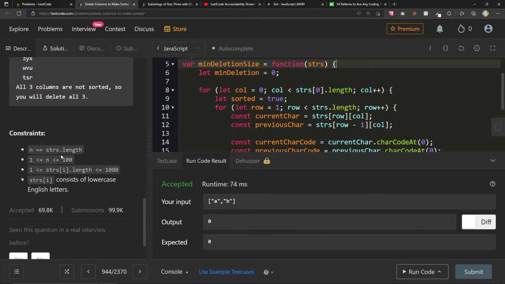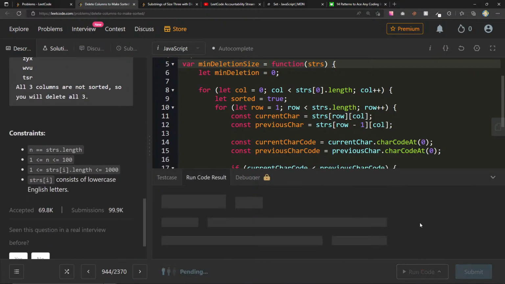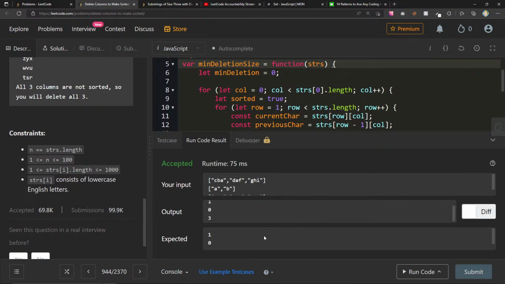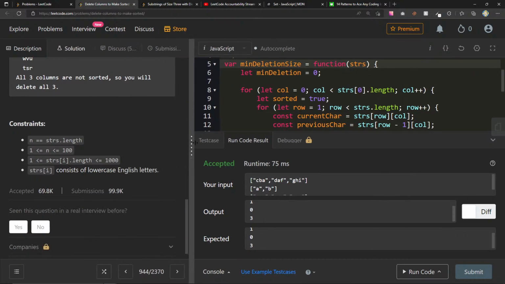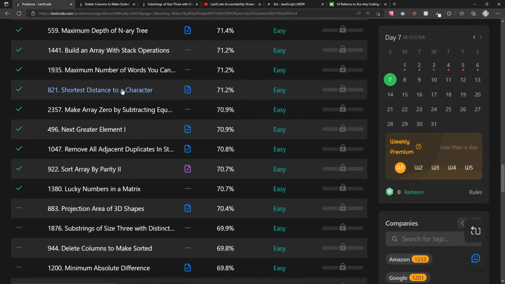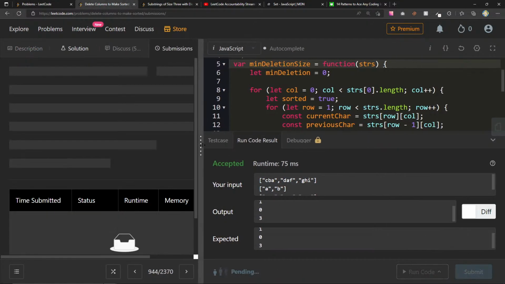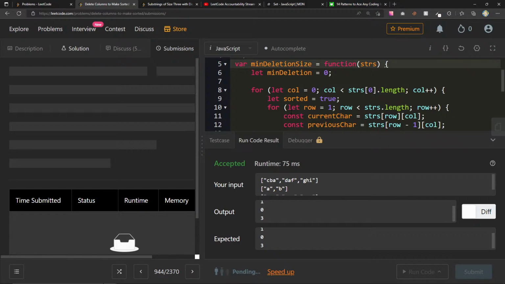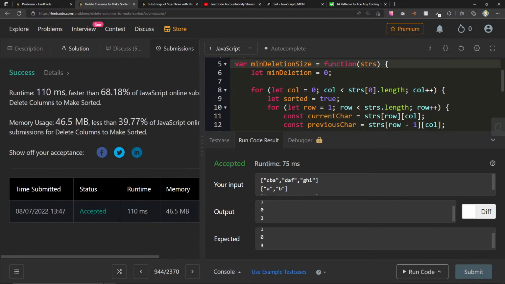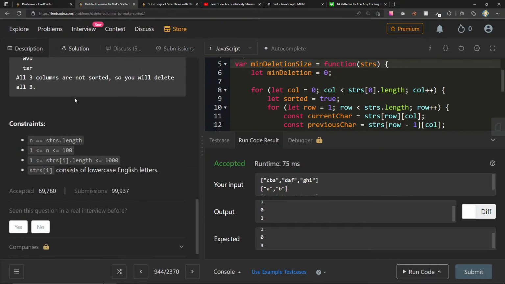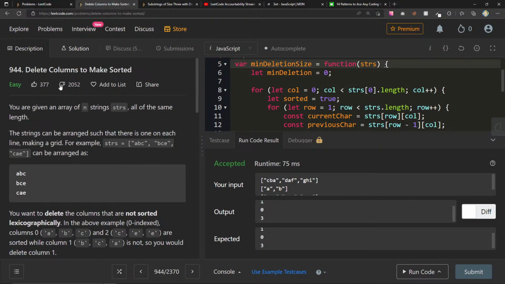Assuming this is like, okay, 0, 0. This is very, yeah, exactly. This is very similar to the question we did yesterday. What's the one that we did yesterday that had something similar with, let me see if I can remember real quick. Remove all adjacent duplicates, lucky numbers in a matrix. I forgot the one it was, but we had to traverse a 2D array in a very specific way. Let's run this one. Okay, 68.18, cool. I mean, I'm happy that we solved it despite the like to dislike ratio. I'm happy that we did that. I thought that was pretty cool.